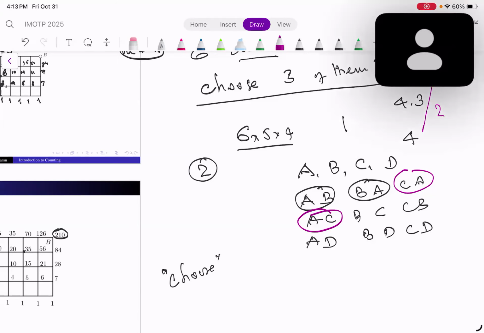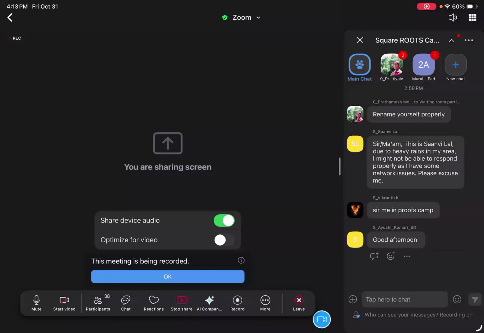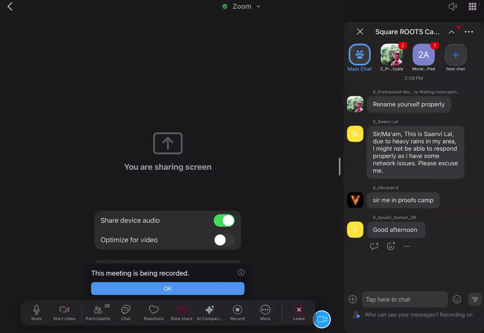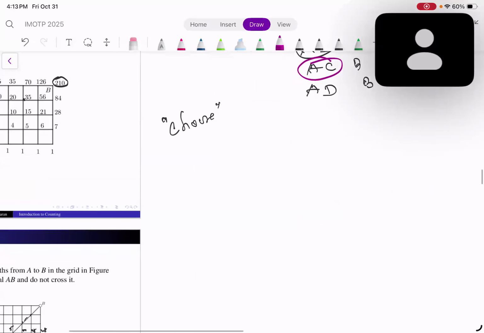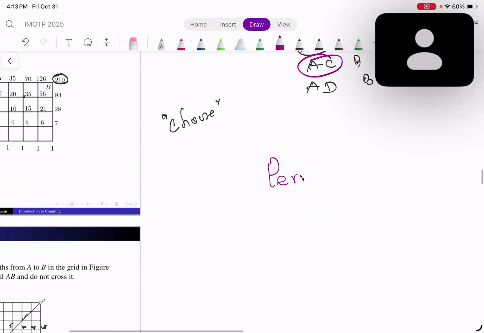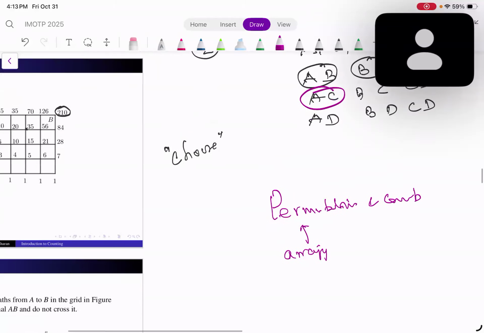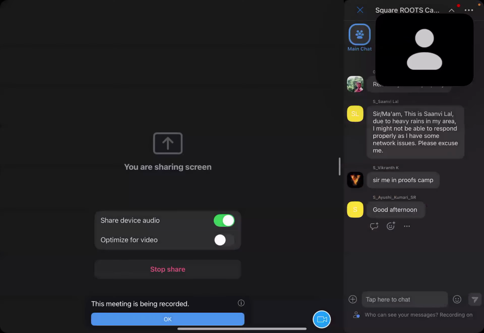We will stop here because this is going to be an important and interesting concept which we will explore in the next class. Whenever somebody mentions the name combinatorics, they always say that it is permutations and combinations. Permutations is basically arranging, which we did here. Combinations is basically choosing. There's only a minor difference between these two, and we will explore that tomorrow.